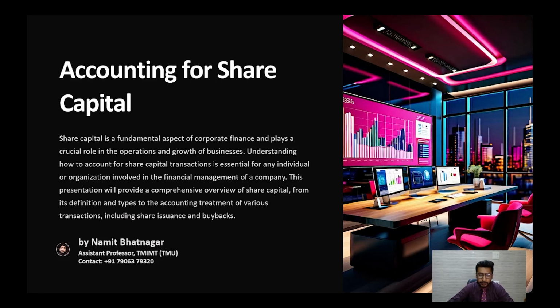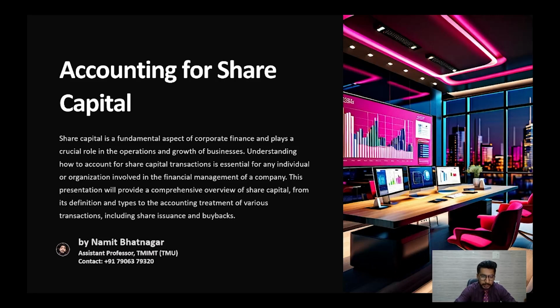So basically, share capital is a fundamental aspect of corporate finance and plays a crucial role in the operations and growth of businesses. Understanding how to account for share capital transactions is essential for any individual or organization involved in the financial management of a company. This presentation will provide a comprehensive overview of share capital, from its definition and its types to the accounting treatment of various transactions, including share issuance and share buybacks.